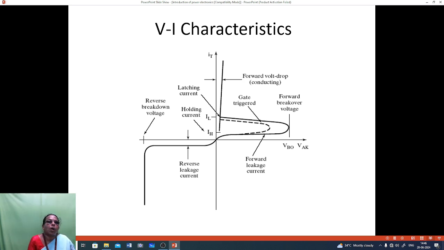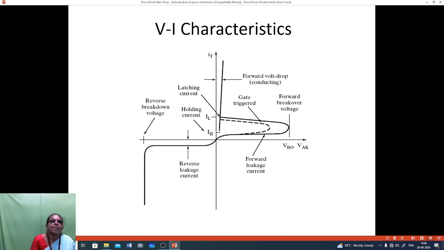A small forward leakage current will be flowing. When it attains the forward breakover voltage, you have to give the gate triggering, so that the device will be conducting.